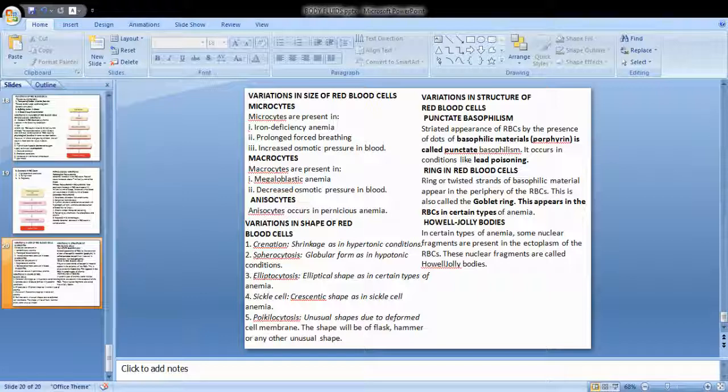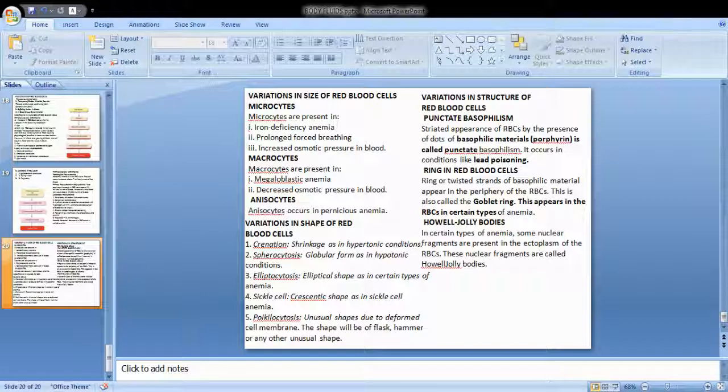And you all know the shape of the RBC cell also differs in certain pathological conditions, like shrinkage. When the RBC cell shrinks when it is kept in a hypertonic medium, it is called crenation. We have seen this in the tonicity of the cells. Then when they obtain the globular form, when they are kept in hypotonic solution, they will get a globular form by absorbing the liquid from the external solution, called spherocytosis.